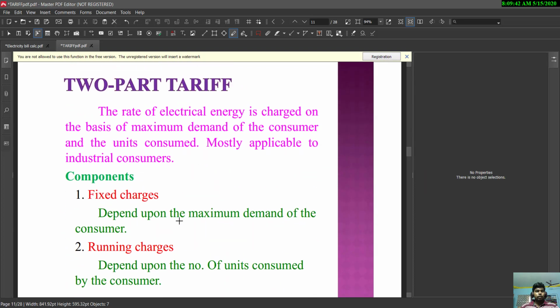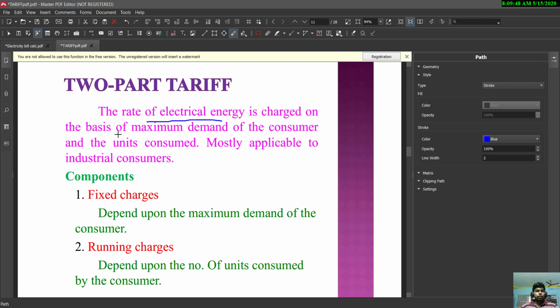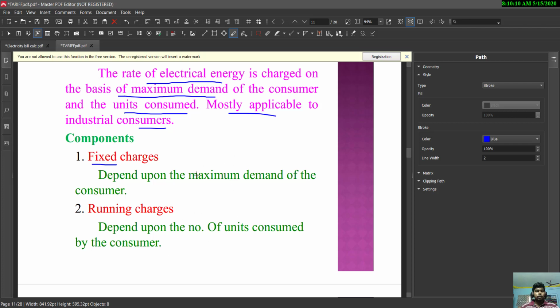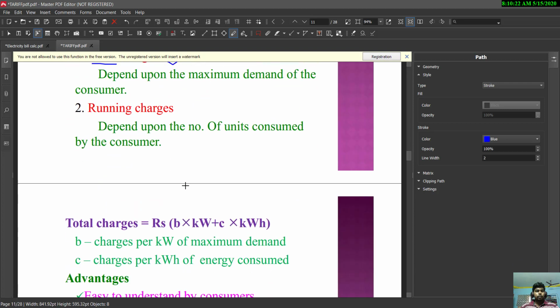And the next one is two-part tariff. The rate of electrical energy is charged on the basis of the maximum demand of the consumer and the units consumed. Mostly it is applicable to industrial consumers. That is, they have to pay some more service charges, that is fixed charges, in addition to the running charges, that is consumption charges, plus the charges based on the maximum demand.